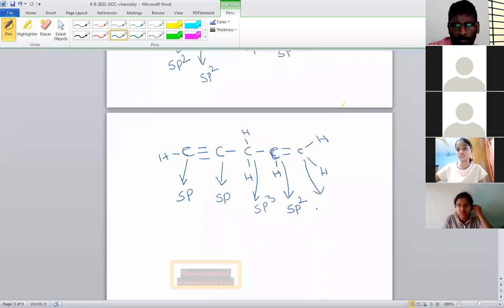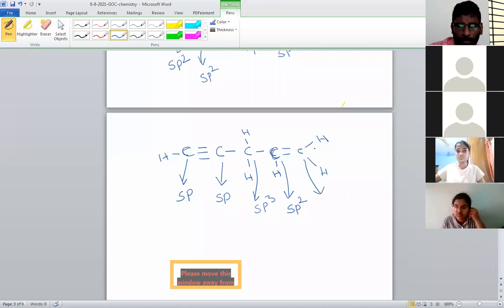So finally this carbon atom. What is the hybridization? Tell. This side double bond. These two are single bonds. So which is preferred, double bond or single bond? So definitely a double bond. So double bond hybridization will be sp2. So observe this molecule. It also has sp, also has sp3, also has sp2.